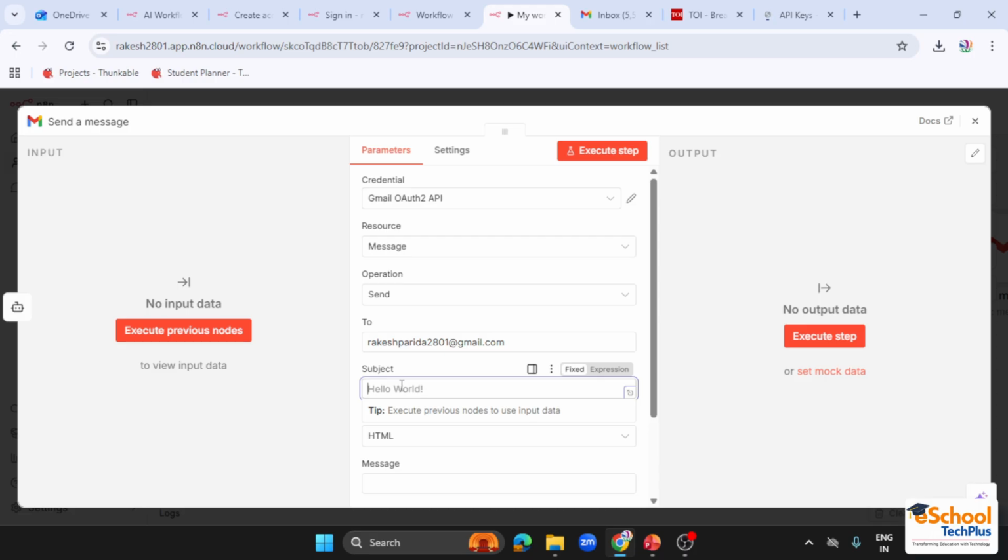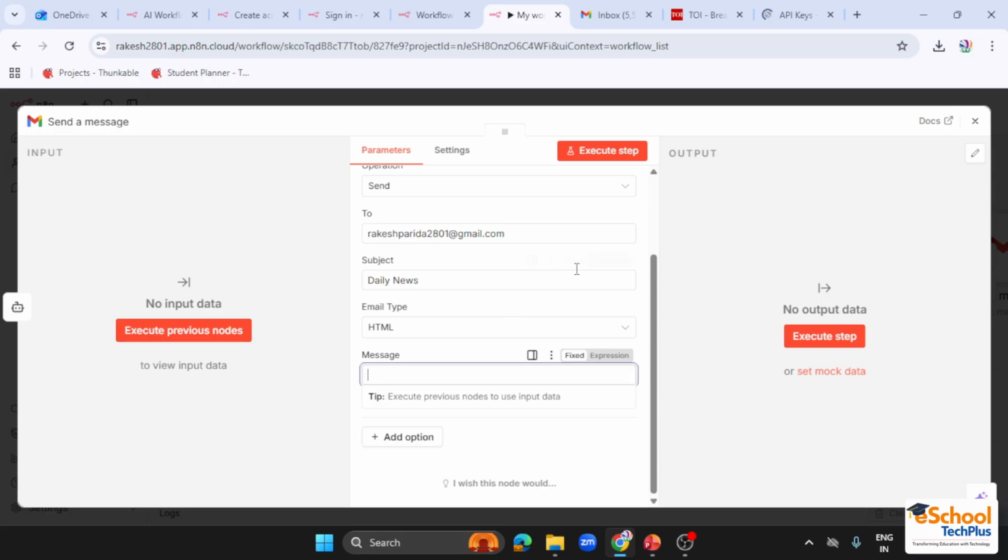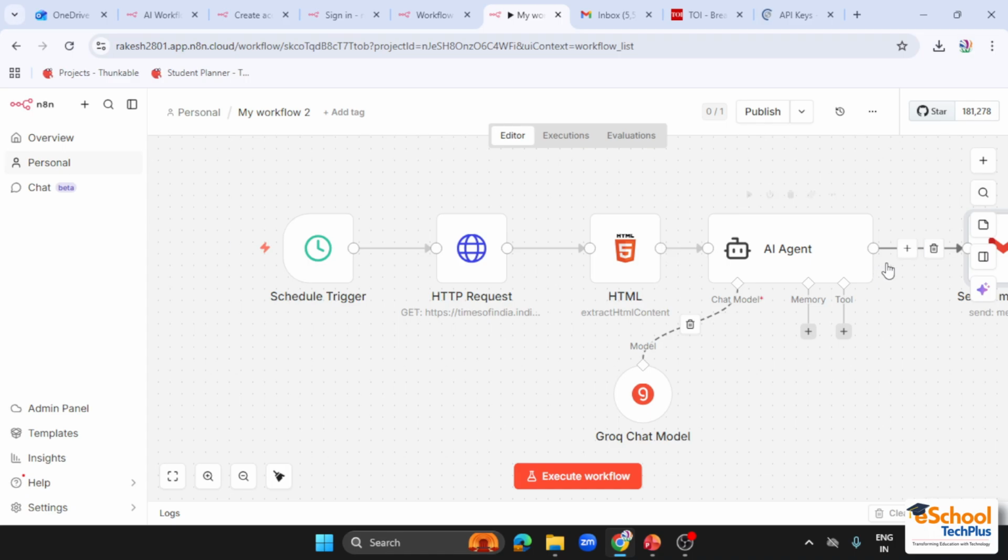I can give the subject of the email like daily news, and then in the message I can write. It will extract the previous node's data to use as input. Basically it will extract the output of the AI agent and it will share that with us. Okay,